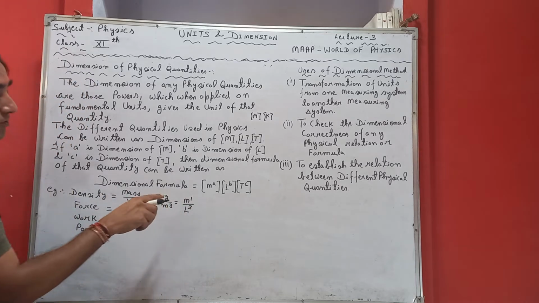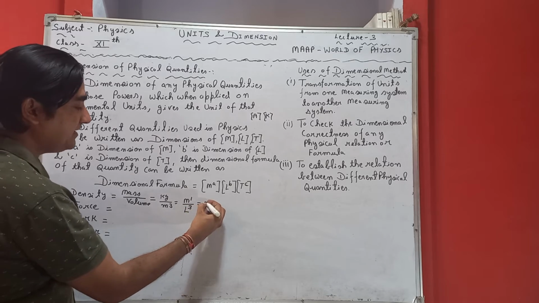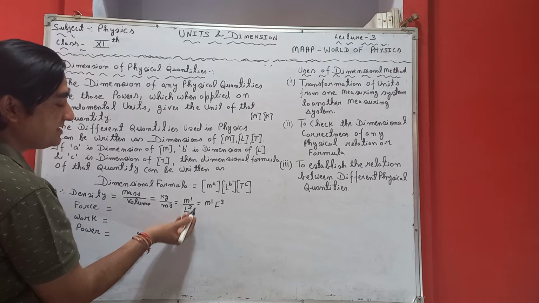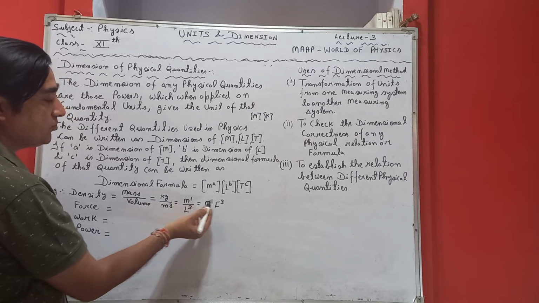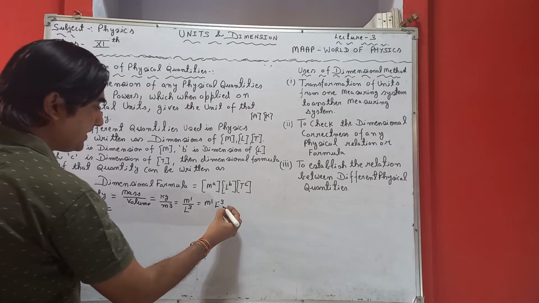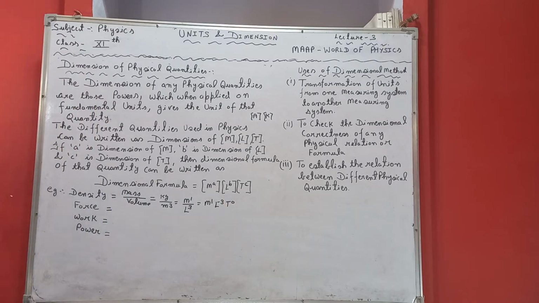There is no term of T over here, so we can write M raised to power 1, L raised to power minus 3. This denominator, if it goes into the numerator, can be written as L raised to power minus 3, and T raised to power 0. So this is the basic dimensional formula for density.